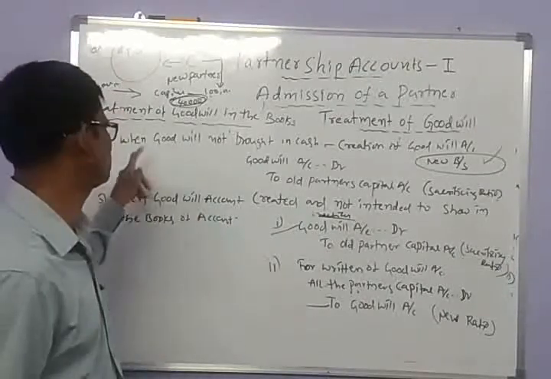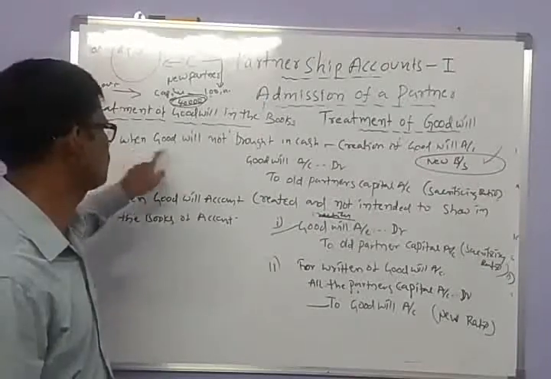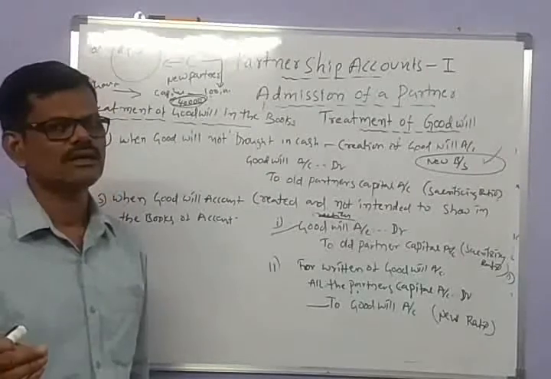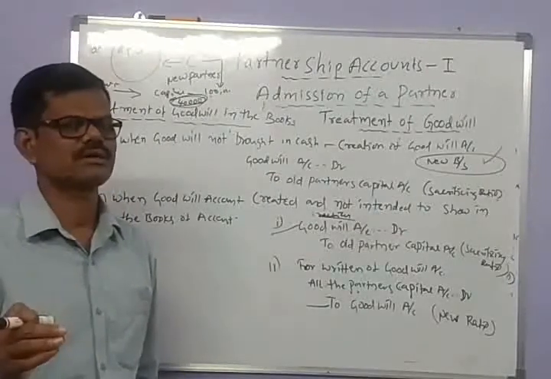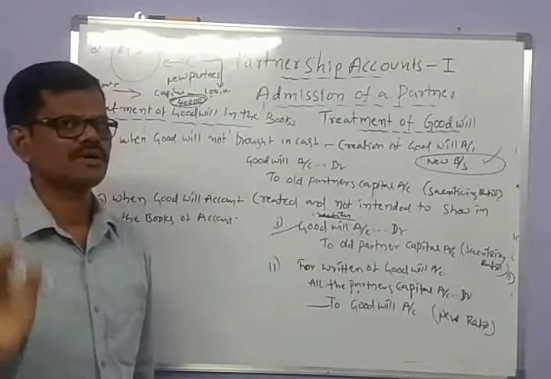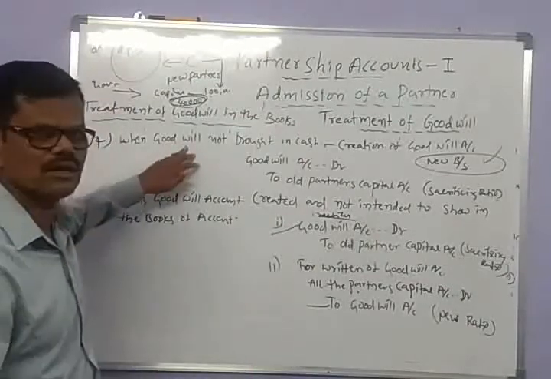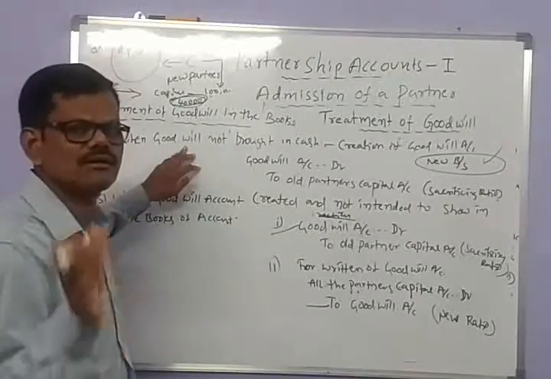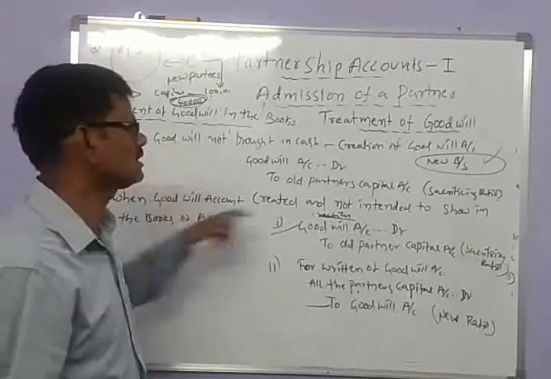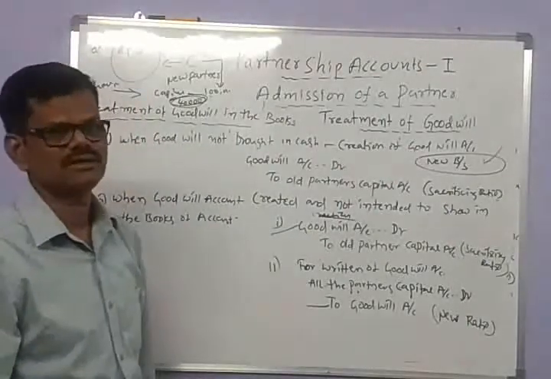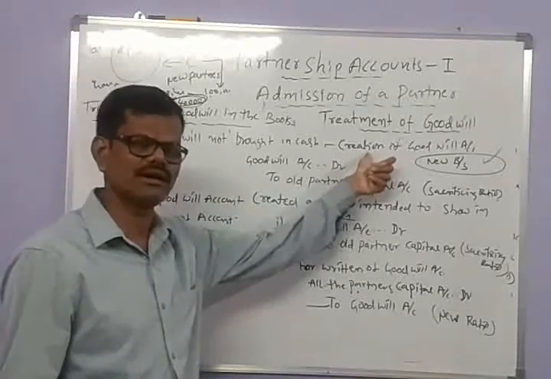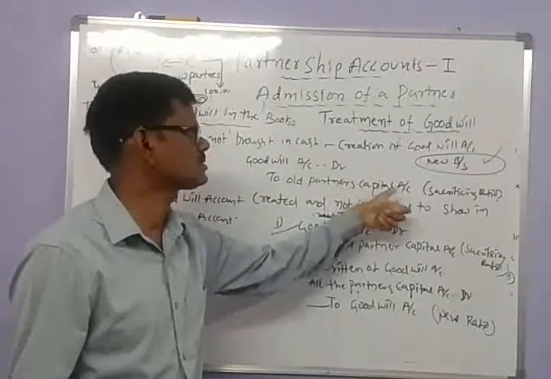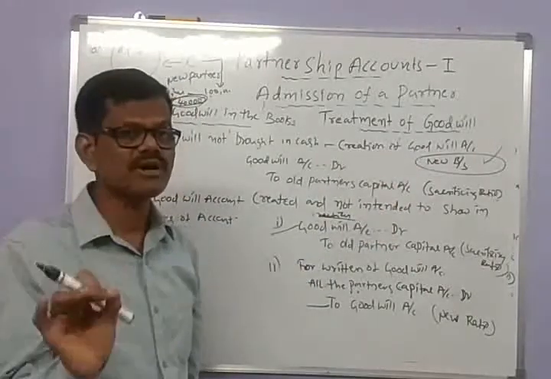And the fourth type is when goodwill is not brought in the form of cash. In the first three occasions, the goodwill is brought in the form of cash. In the fourth occasion, the new partner is not able to bring goodwill in the form of cash. Then the goodwill account is created. When we create the goodwill account by crediting the amount of goodwill to the old partners accounts, then the goodwill account appears in the new balance sheet.